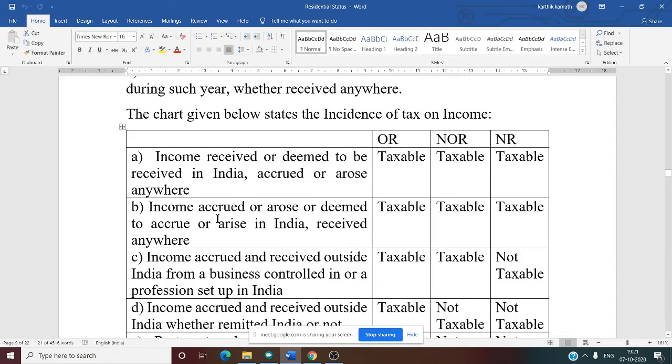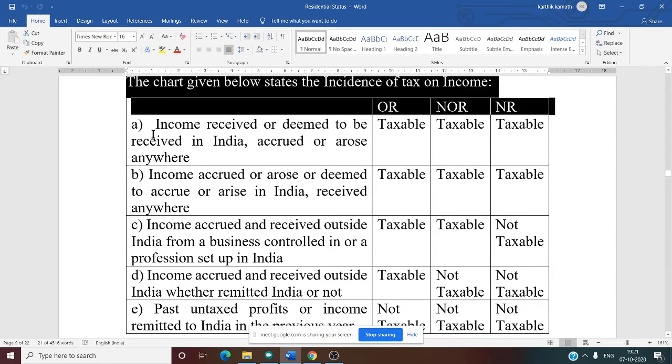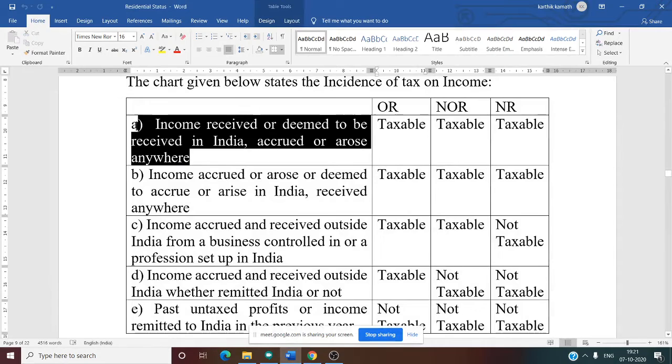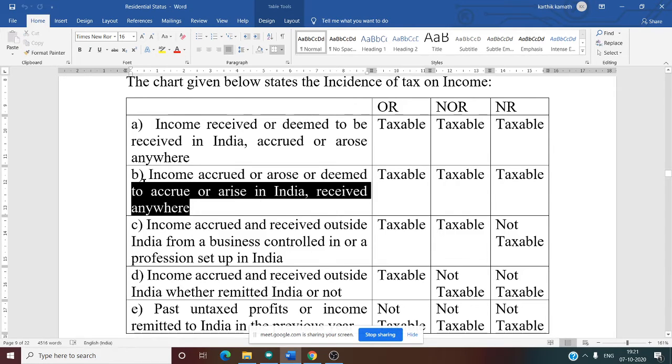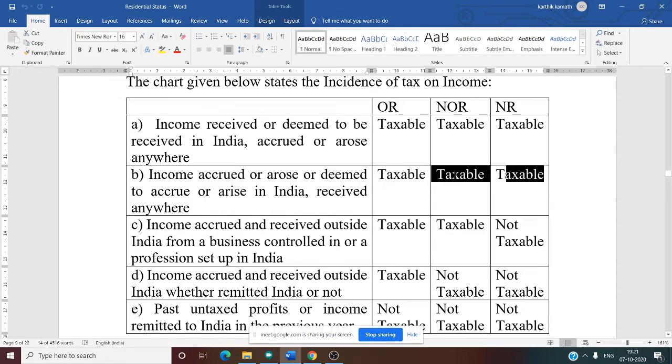See this. Chart given below states incidence of tax on income. There are three categories: OR ordinary resident, NOR not ordinary resident, NR non-resident. So first condition, that is same, we discussed, right? Income received or deemed to be received in India, accrued or arose anywhere. All three categories of people are taxed. Second one, income accrued or arose or deemed to accrue or arise in India, received anywhere. In that case also, all three are taxed.